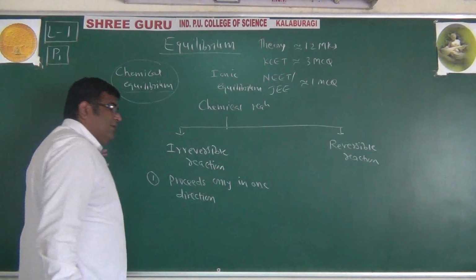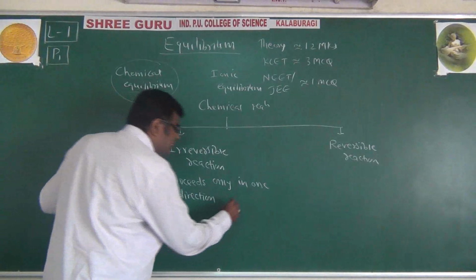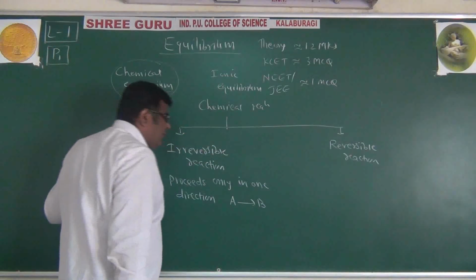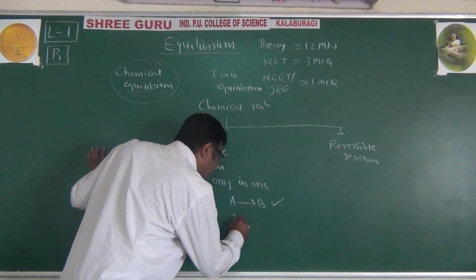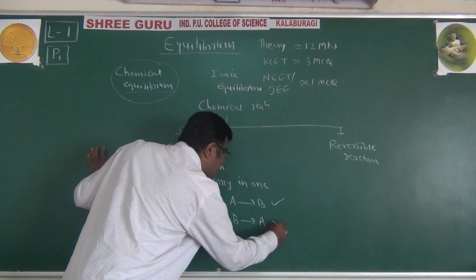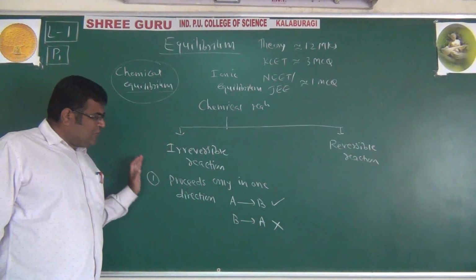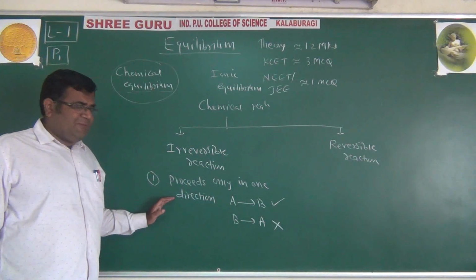Now what we mean by which proceeds only in one direction? There is a reactant A, it gives B. This is possible. But again this B gives A is not possible. That is called as the irreversible reaction. It proceeds only in one direction, this type of reactions.